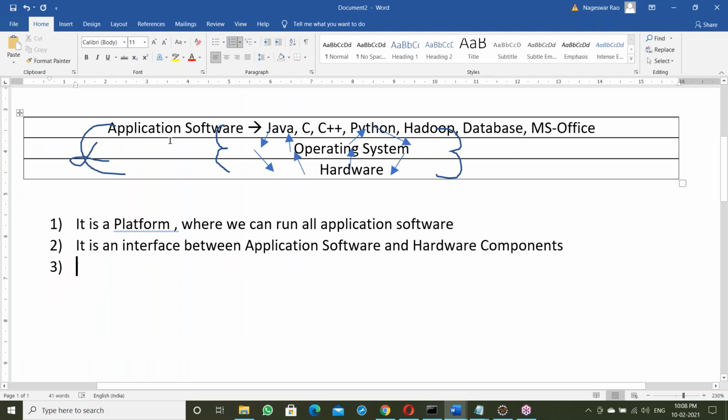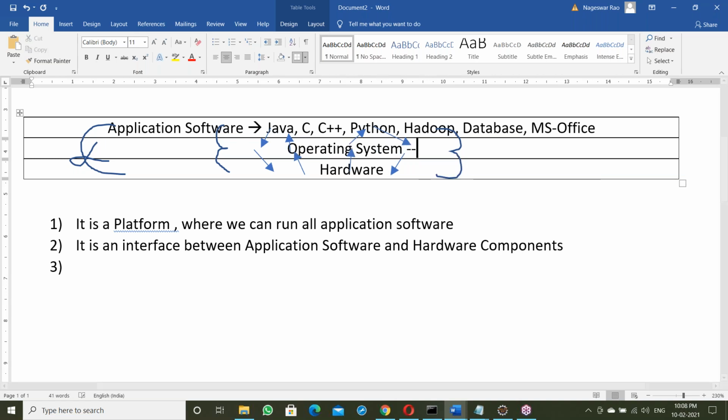Application software communicates with the hardware through the OS. What happens exactly here? In the OS there is a library, an input-output library.